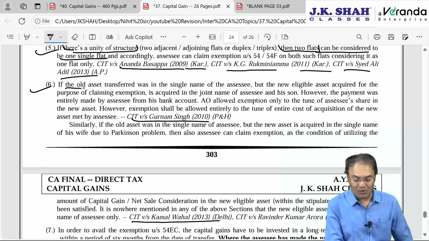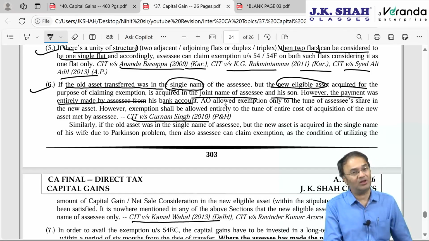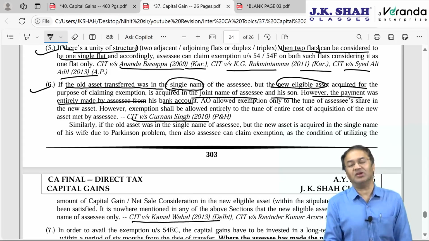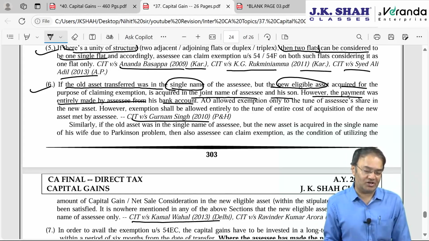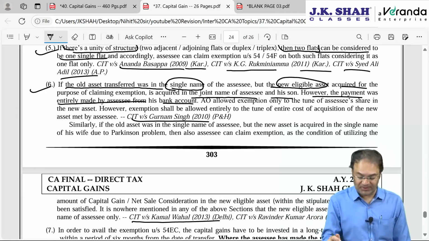If the old asset transferred was in a single name of the assessee and the new asset acquired for the purpose of claiming exemption is acquired in the joint name of assessee and his son, no problem. However, payment was entirely made by assessee from his own bank account. Whosoever makes payment will get exemption to the tune of whatever amount he has invested. Son's name was added only for nomination purpose, so that if something happens to father all of a sudden, the assessee's son will not have to go through this lengthy procedure of getting property transferred in his name.